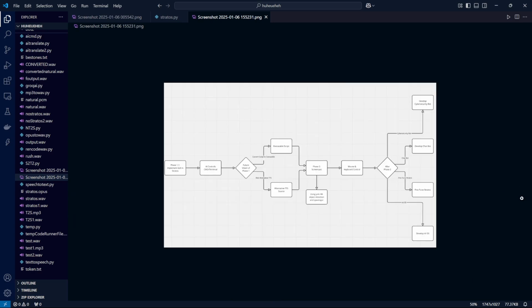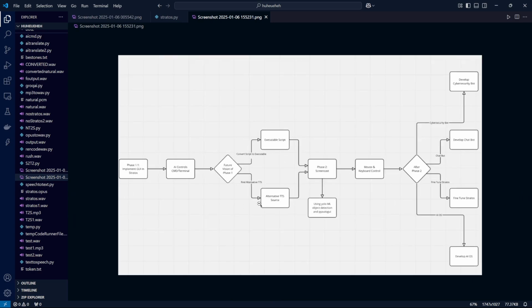Now let's talk about the future. So this was my phase 1.1 actually. I have implemented a GUI in this. Here the AI is controlling the CMD or the terminal. Let me check if I'm recording. Okay, great, I am.